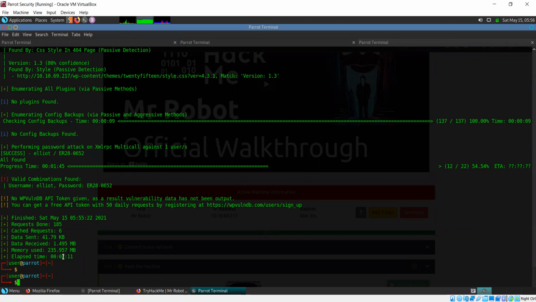So now after we have removed these duplicates, we have the password and it is telling you that a valid combination has been found. Username Elliot, password is ER280652. They've taken the employee ID of this Elliot from the TV show and they've kept that as the password. So this is the password for the WordPress login that we saw yesterday. I can simply go there and I'll be able to log in.